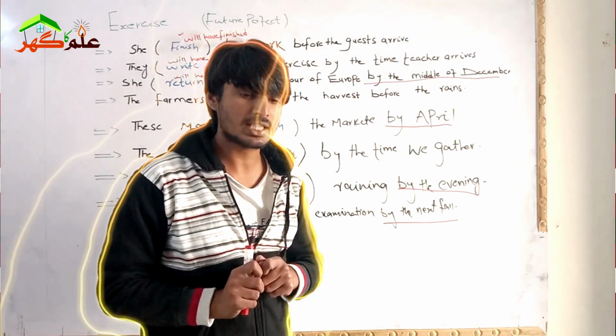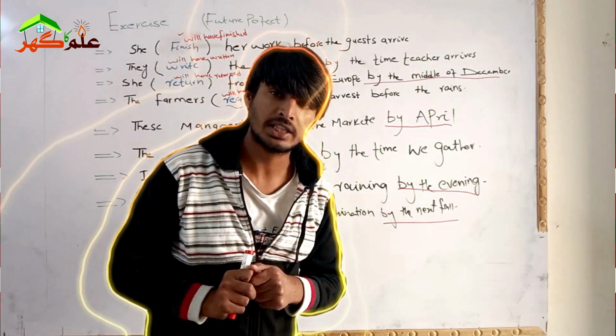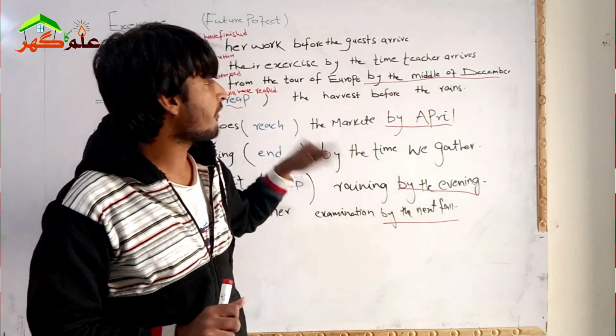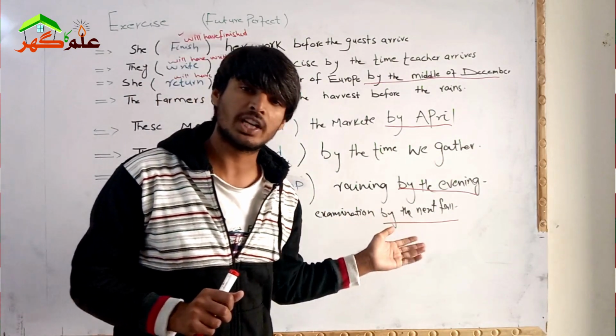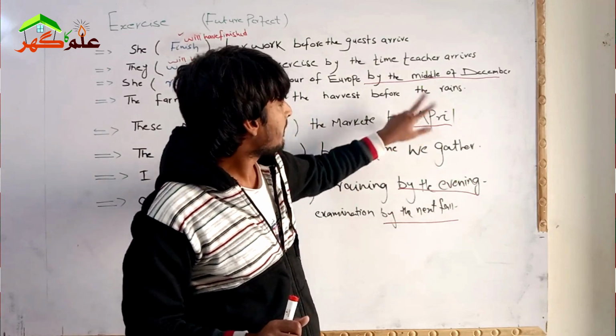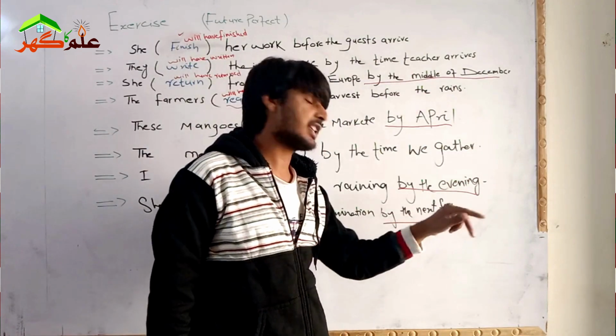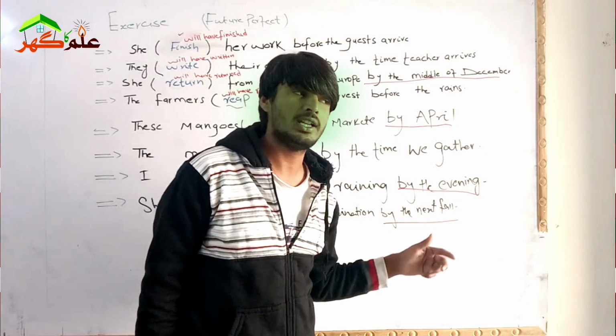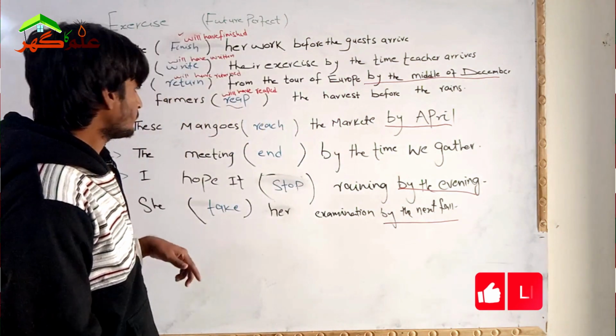Every tense has its own indicators, and in the same way future perfect tense also has its own indicators.